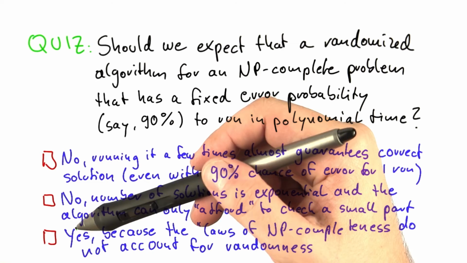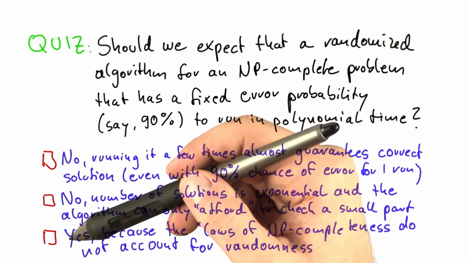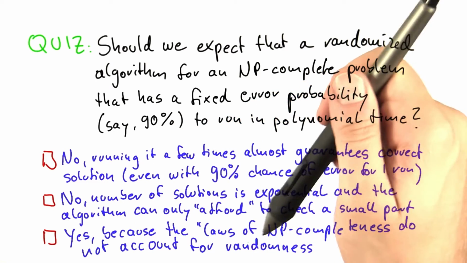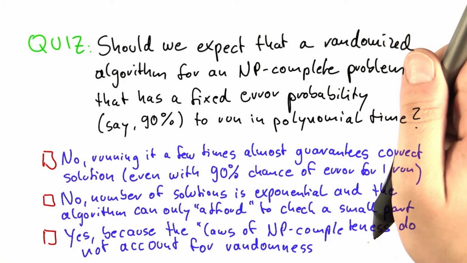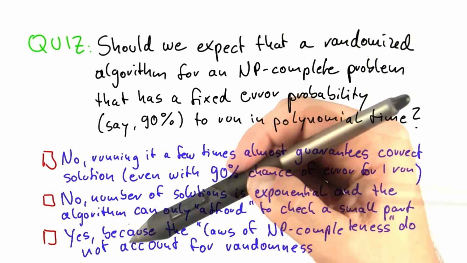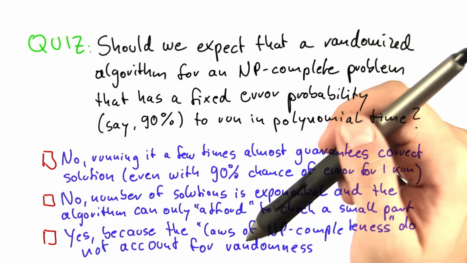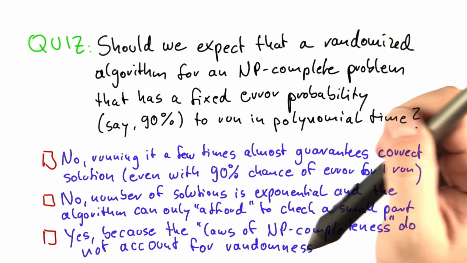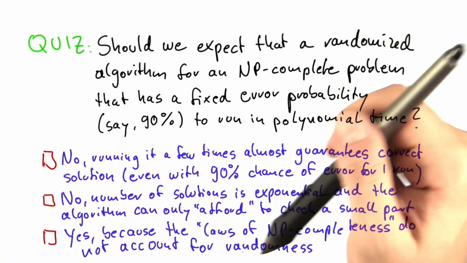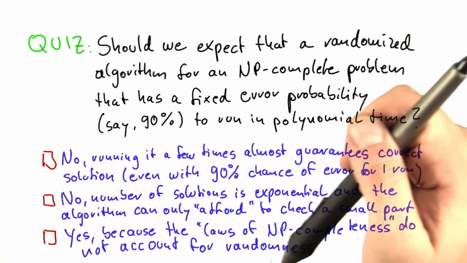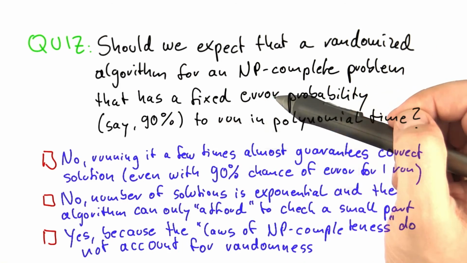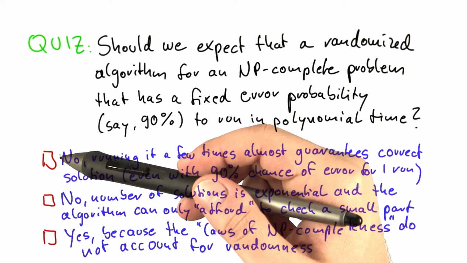And finally, one choice I'm offering you is yes, we should expect that, because the laws of NP completeness that we have gotten to know in the past units do not account for randomness. So just as these laws don't account for small bases, or if we are content with an approximate solution, it could be that randomness makes such algorithms possible. So please check all of these here that you think are correct.